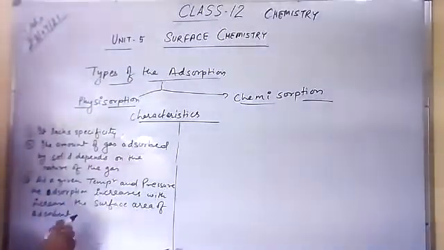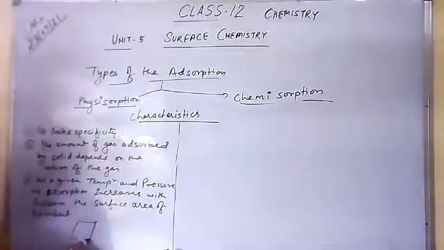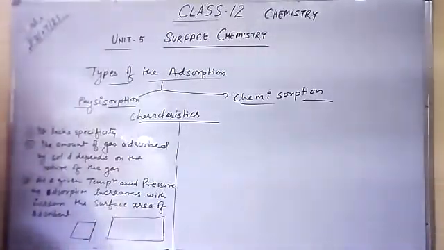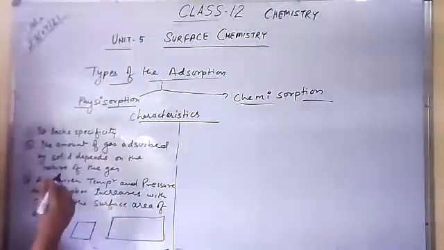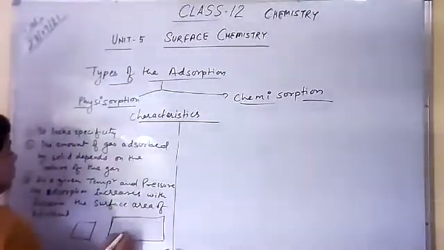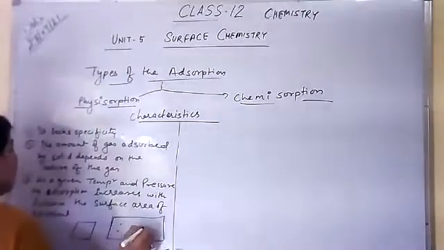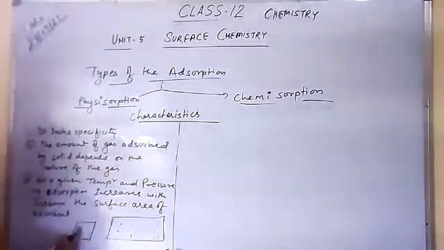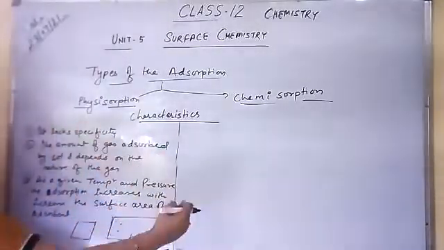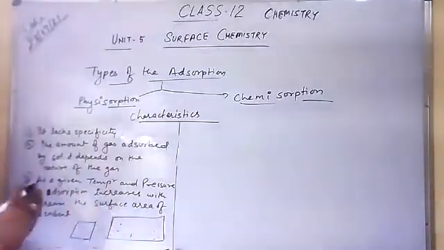That is, if I say a solid has a surface this much, and another solid has a surface area this much, the adsorption will take place more on this surface because the surface area of this adsorbent is more in comparison to this solid. Correct? So we can say that if the surface area is more, the adsorption also takes place more.